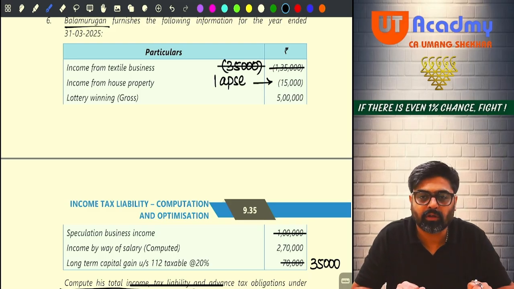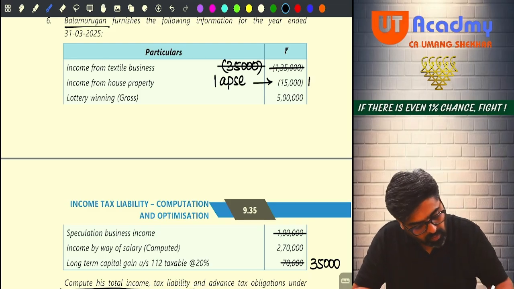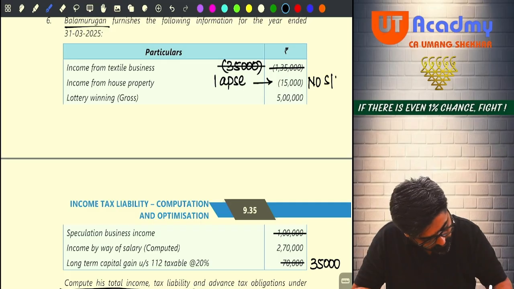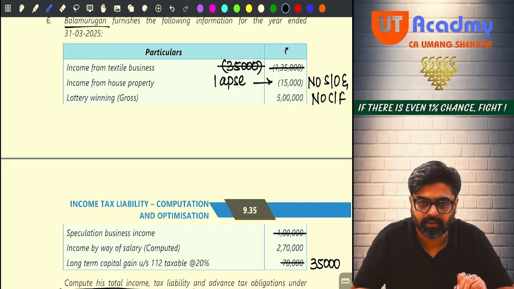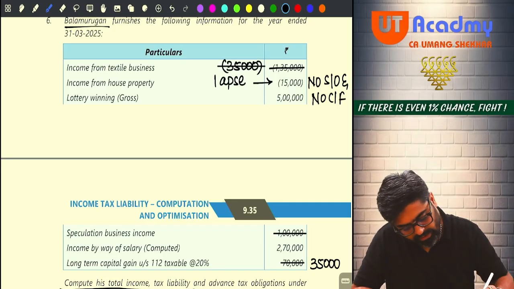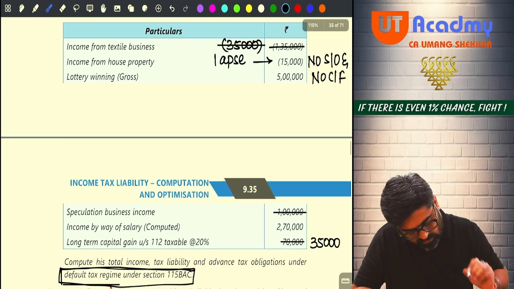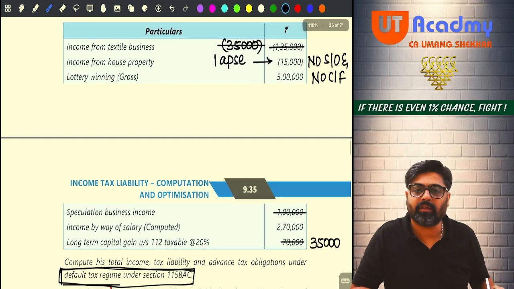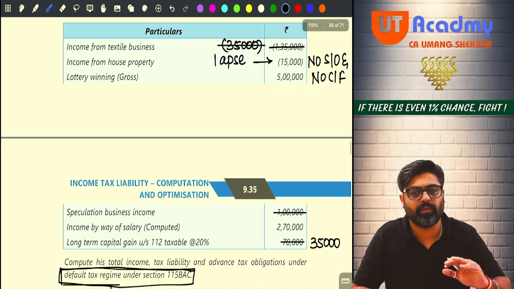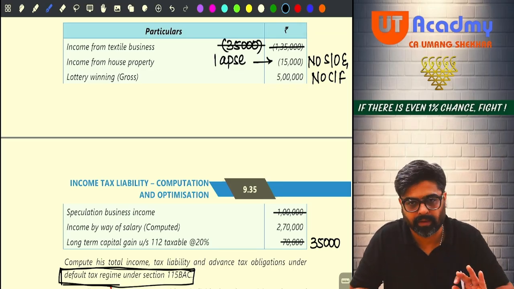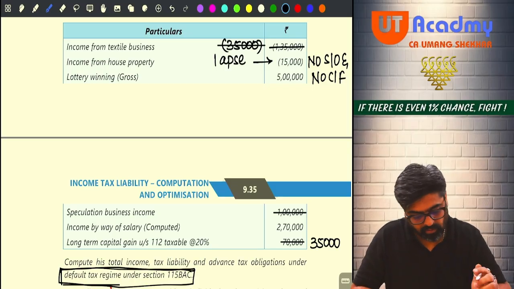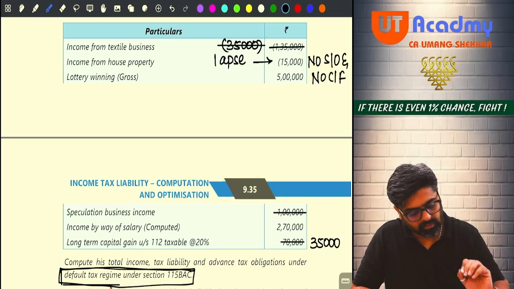This 15,000 loss will lapse. No set off and no carry forward allowed, because we are following 115 BAC. So in that particular case, your salary income will remain 2,70,000 only, because we cannot set off the loss of house property. Done, sir? Now see, loss from house property 15,000 done.